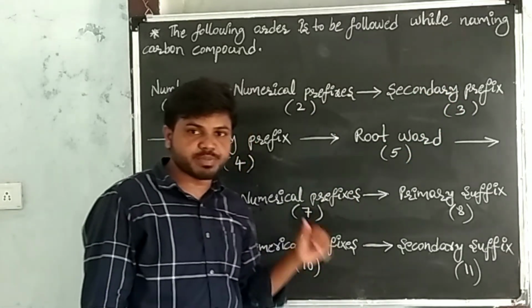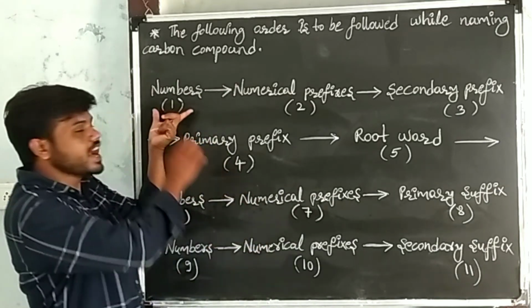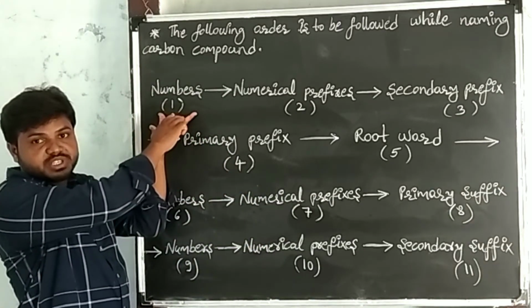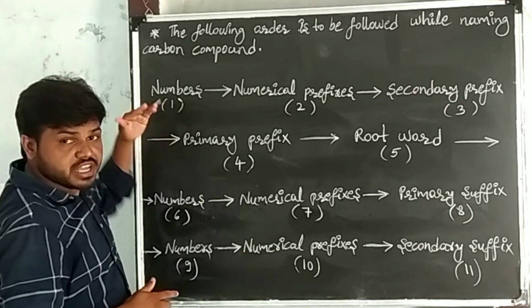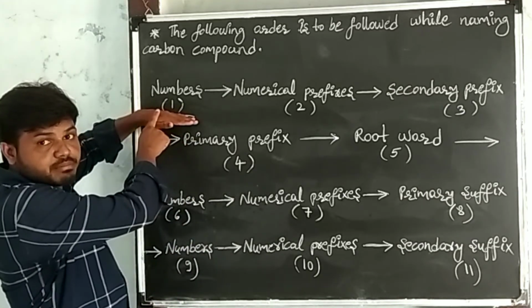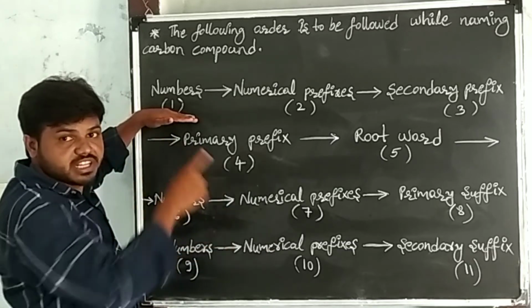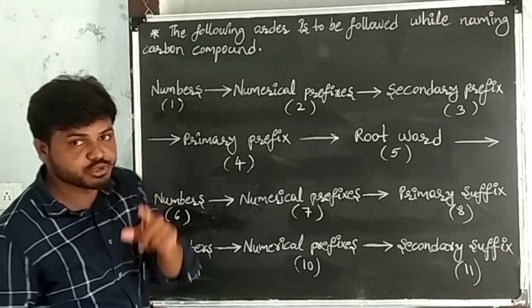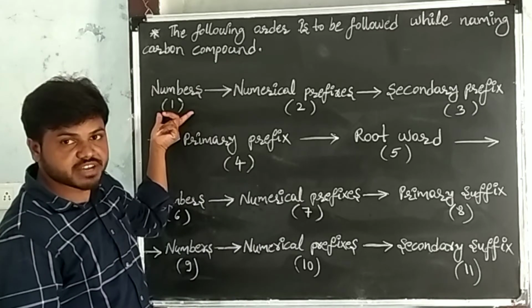If the substituent is present in the carbon compound, write the numbers of the substituent. Numbers means what? The position of the substituent. Numbers indicate at which carbon the substituent is present. If the substituent is present, write the position of the substituent.